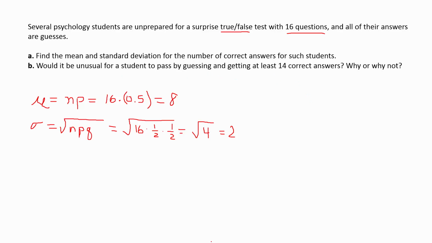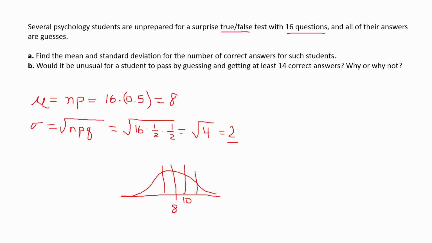at least 14 correct answers? Well, it definitely would be unusual, and think of what unusual means. So if I'm at a mean right here of 8, and I'm 1 standard deviation above the mean, well, then I'm at 10, right? Because the standard deviation's 2.